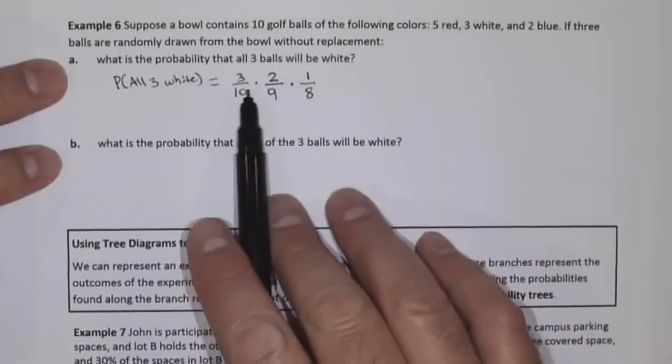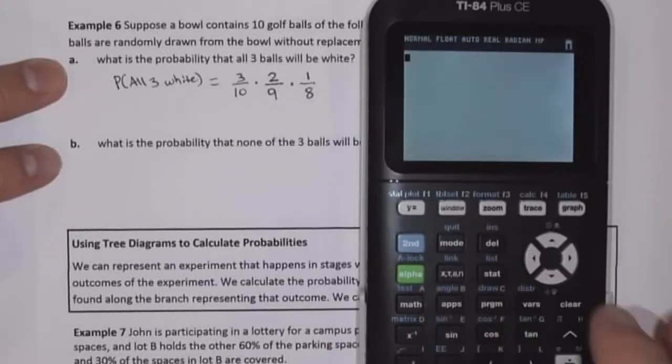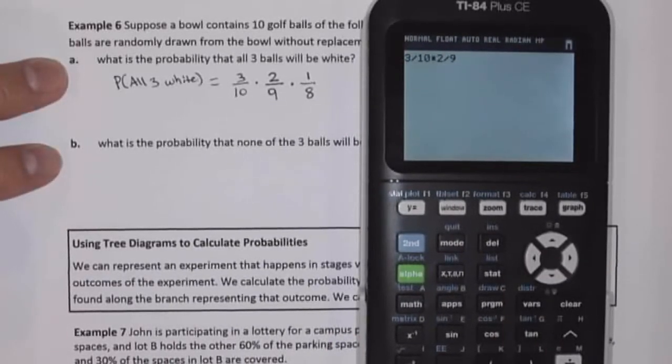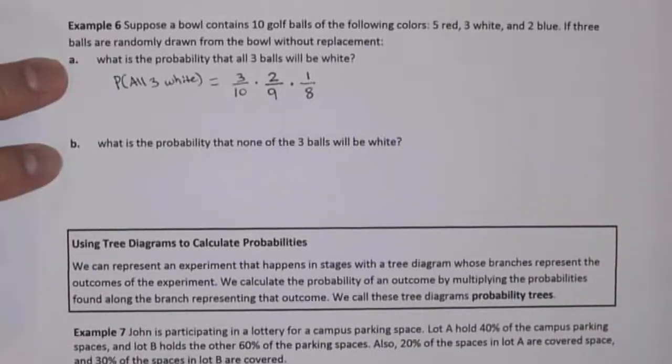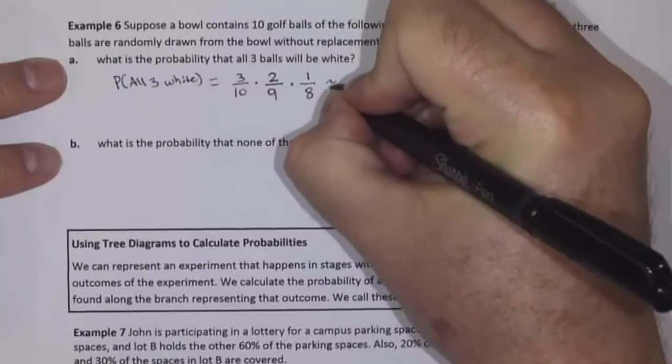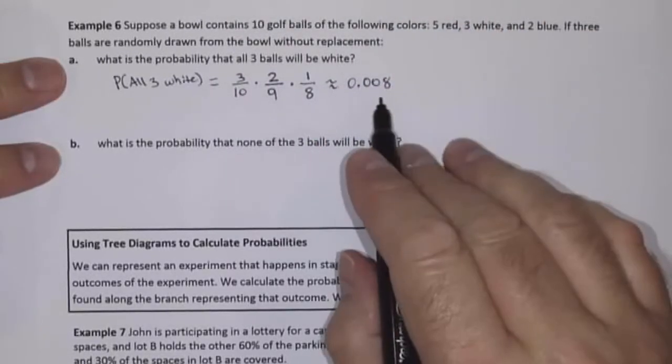So 3 out of 10 times 2 out of 9 times 1 out of 8 is going to be our probability. If we do this, 3 out of 10 times 2 out of 9 times 1 out of 8, that is a 0.008 probability. So this probability is approximately 0.008, 8 thousandths.